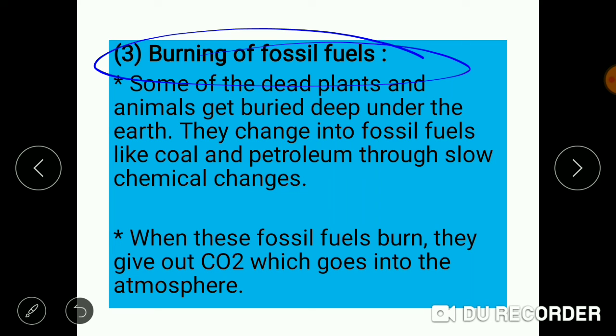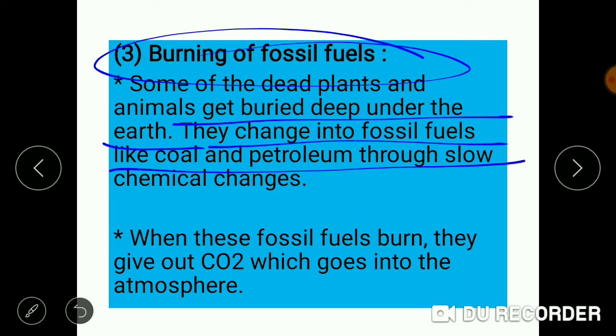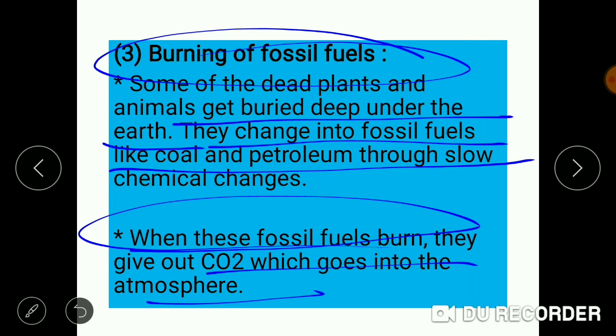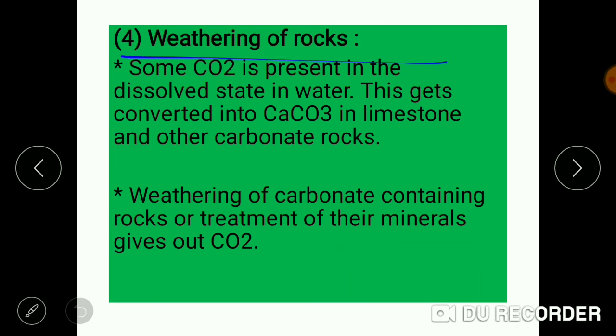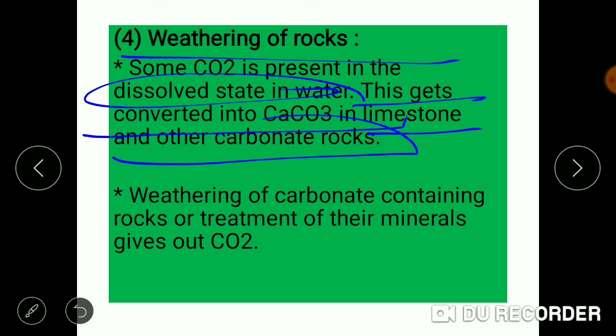Third step is the burning of fossil fuels. Some of the dead plants and animals get buried deep under the earth and they change into fossil fuels like coal and petroleum through slow chemical changes. When this fossil fuel is burned, CO2 is again given out in the atmosphere. Fourth step is the weathering of rocks. Some of the CO2 is present in the dissolved state in water, and this gets converted into calcium carbonate in limestone and other carbonate rocks.